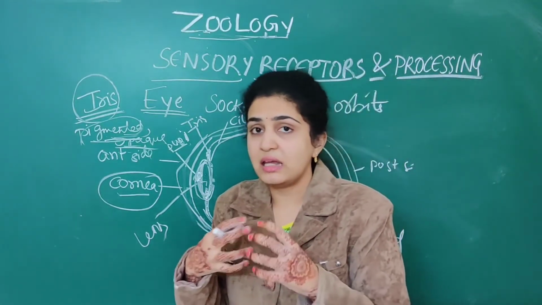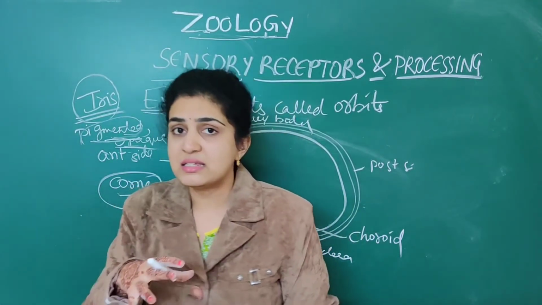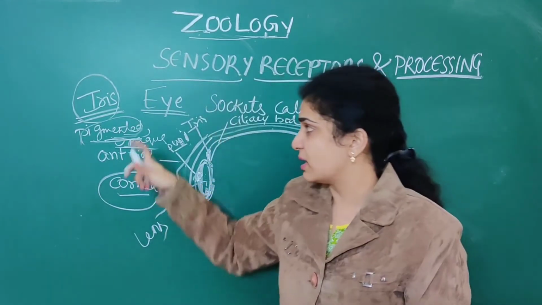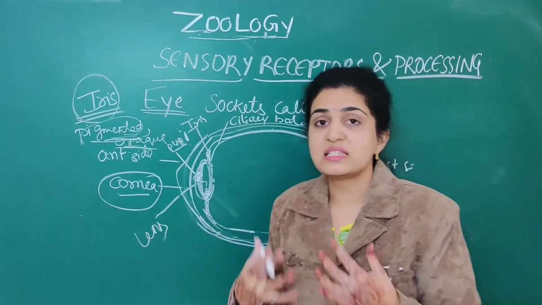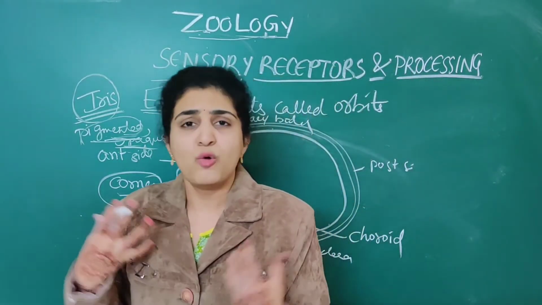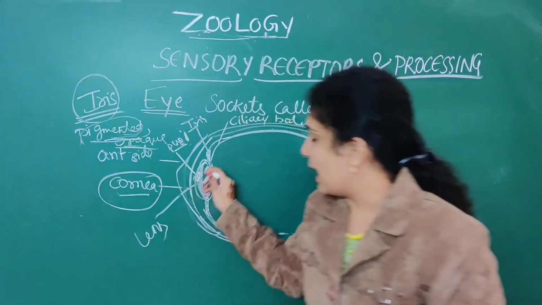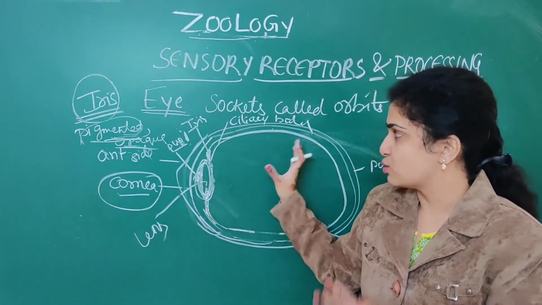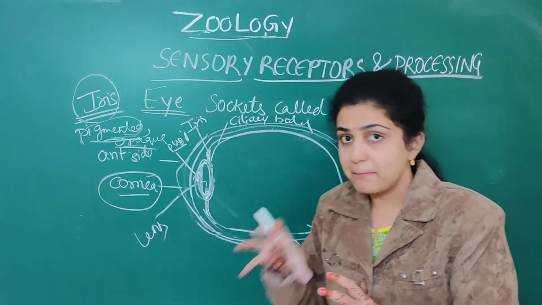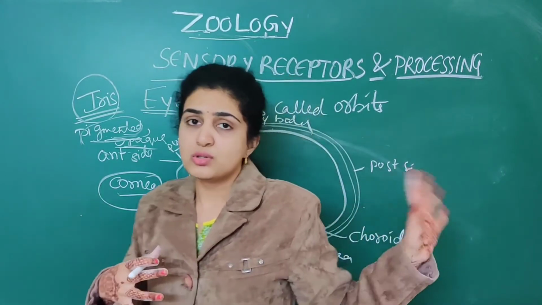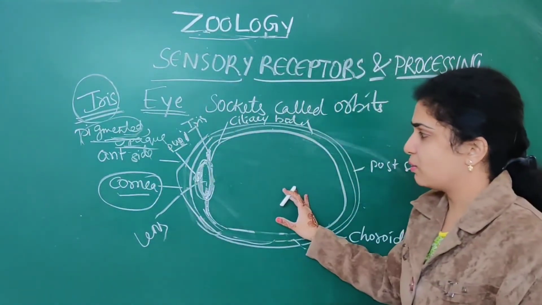This ciliary body again has a muscular structure, that is the iris. The iris is a pigmented as well as opaque structure. This iris will support the lens as well as the pupil. Where is the pupil present? The pupil is present in front of the lens, and this lens is supported by the iris. So this is about the pupil, iris, ciliary body, lens. You should follow the order in which I have told you, so that you can easily remember all these things.